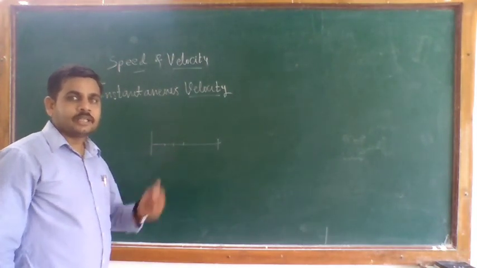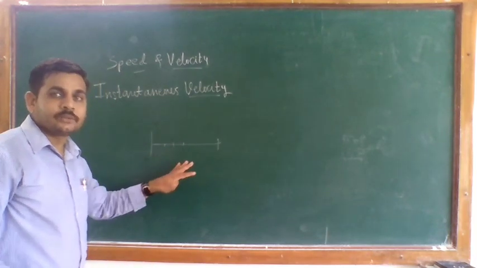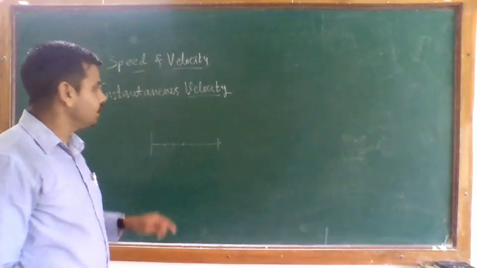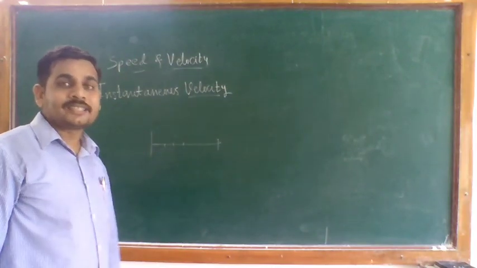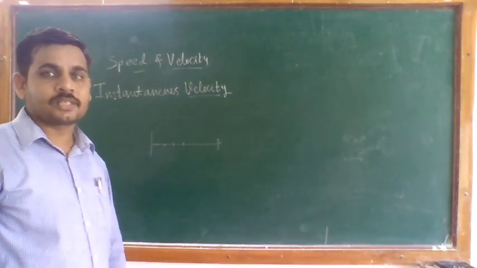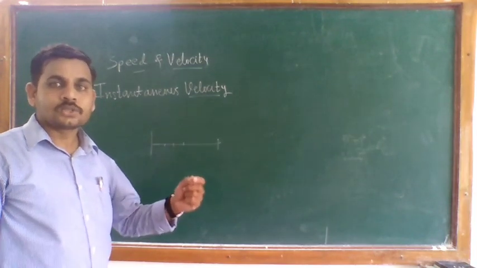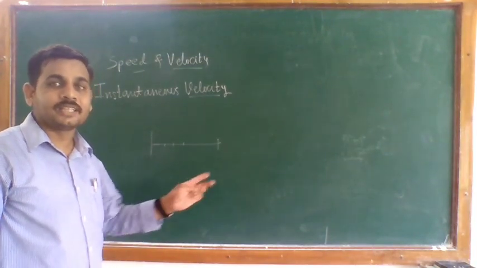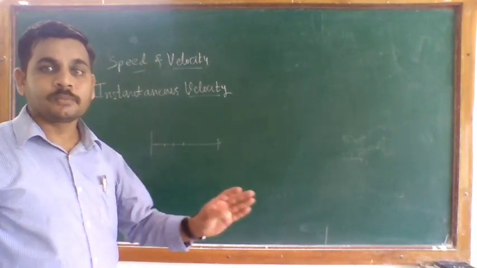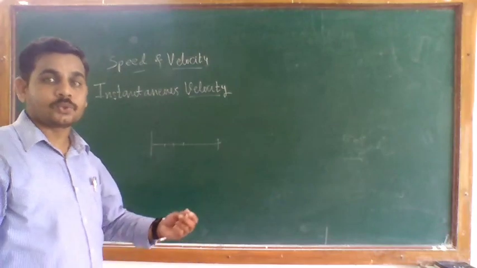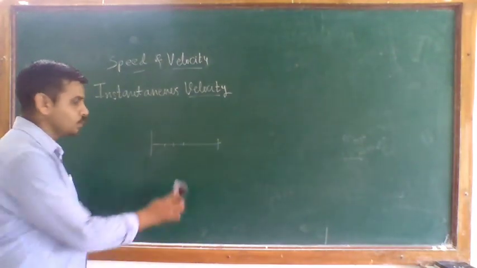Your average velocity does not give this type of information. If you want this information, we can use the instantaneous velocity. From the instantaneous velocity you get the fastness or slowness of the object changing its position, which is nothing but the displacement: how the object is displaced from one place to another, whether fast or slow.